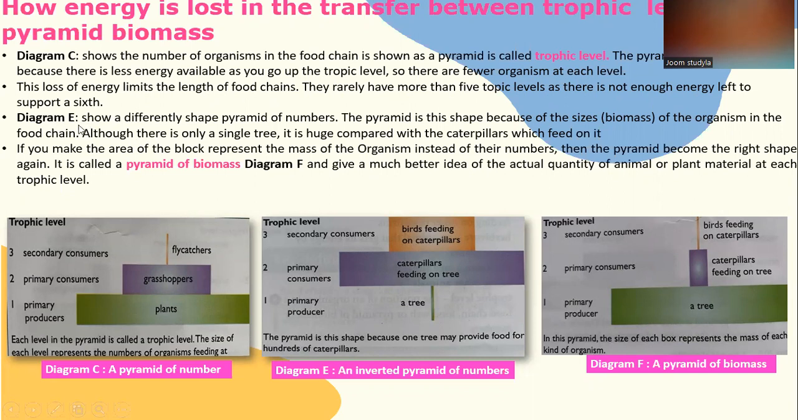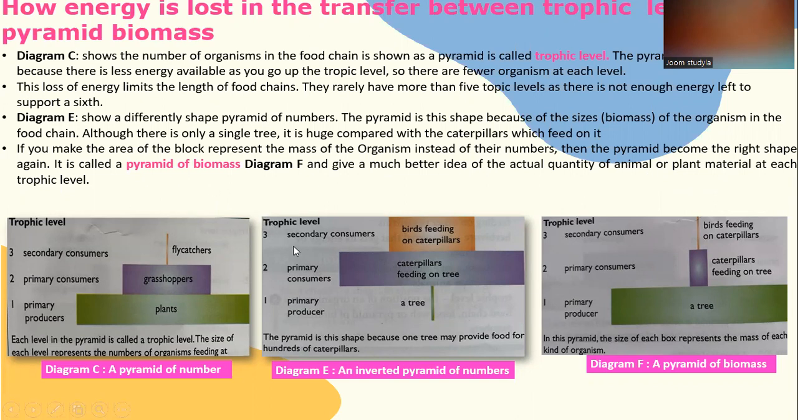So refer to diagram E. It shows a differently shaped pyramid of numbers. The pyramid is in this shape because of the sizes, the biomass, of the organisms in the food chain. Although there is only a single tree, it is huge compared with the caterpillars which feed on it. If you make the area of the block represent the mass of the organisms instead of their numbers, then the pyramid becomes the right shape again. It is called a pyramid of biomass. Diagram F gives a much better idea of the actual quantity of animal or plant material at each trophic level.